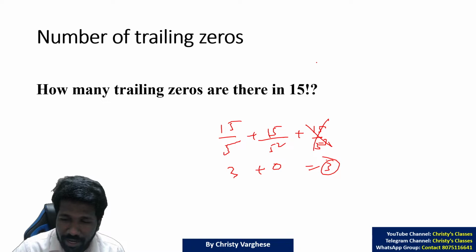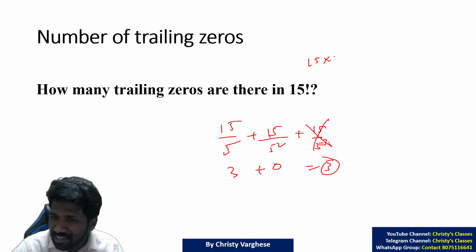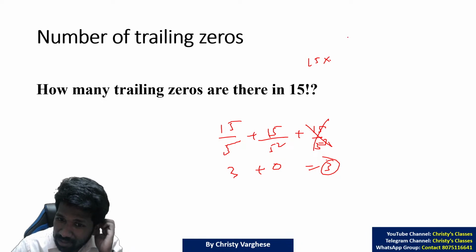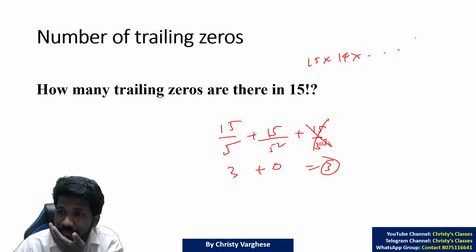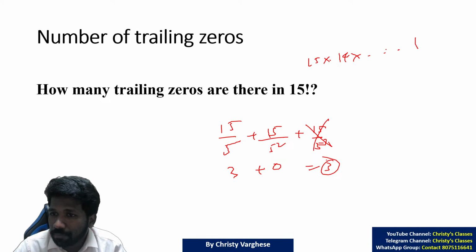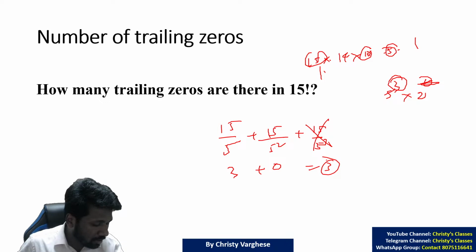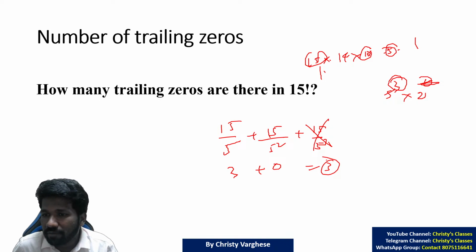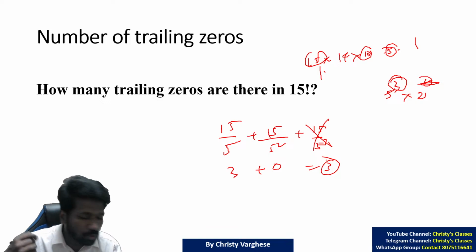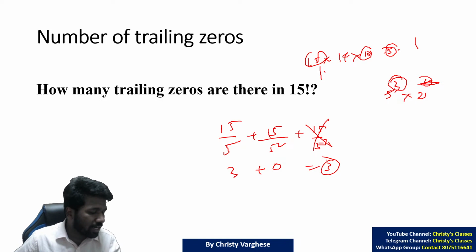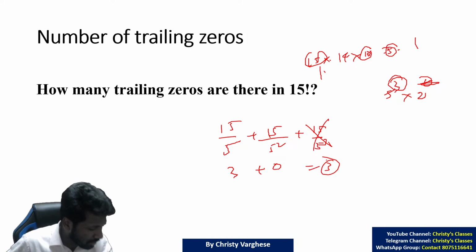Or if you write it down, you will understand why it is working. 15 into 14 into etc., up to 1. Multiples of 5 are 5, 10, 15. Each of them has only one 5 in it. So it is 5 cube into 2 raised to something, and that something is whatever it is. 5's are only 3 in number. That is why 10's are also 3 in number, and that is why zeros at the end are also 3 in number. Is it clear now, Sriju?